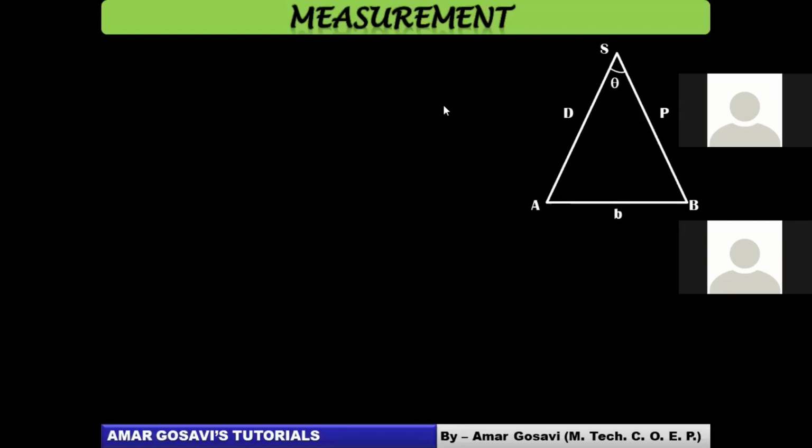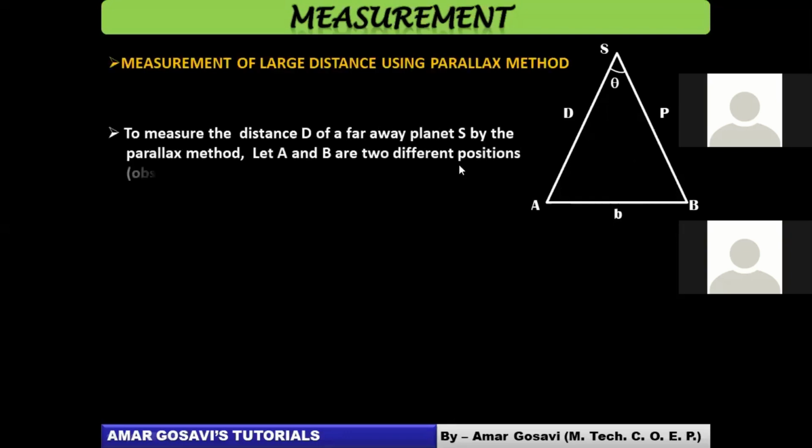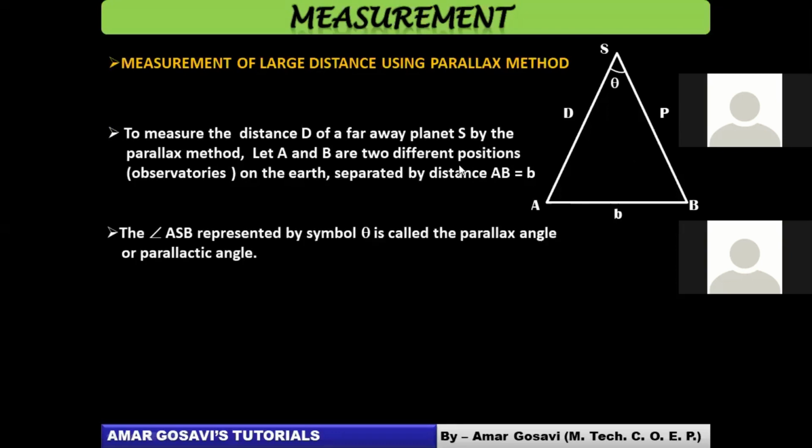Let's see. Look here now. Let's concentrate on this method. So I said from point A you can focus on star S. From point B you can focus on star S. You can measure angle theta with the instruments. And you can measure B also. The only unknown is D. So from geometry, we all know we can measure D.